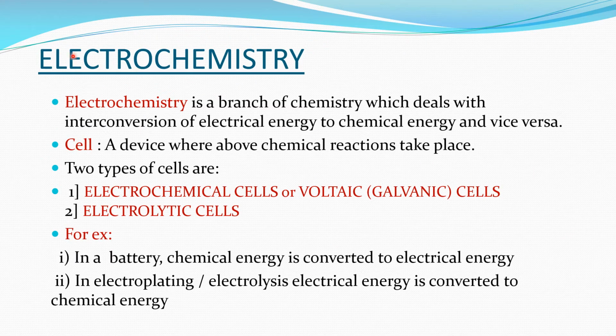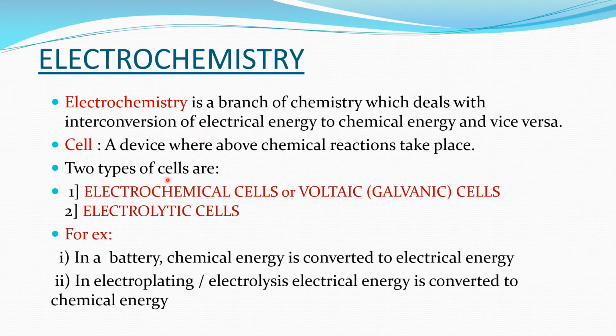Now let us first know what electrochemistry is. Electrochemistry is a branch of chemistry which deals with interconversion of electrical energy to chemical energy and vice versa. What is a cell? A cell is a device where the above chemical reactions take place, that is, conversion of electrical energy to chemical energy and chemical energy to electrical energy. That setup or arrangement is called a cell.